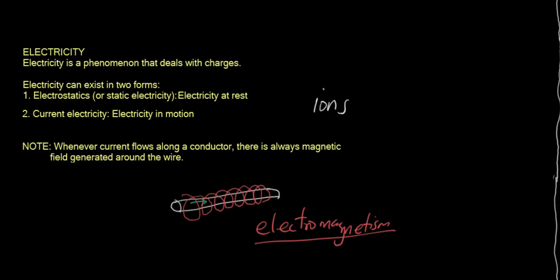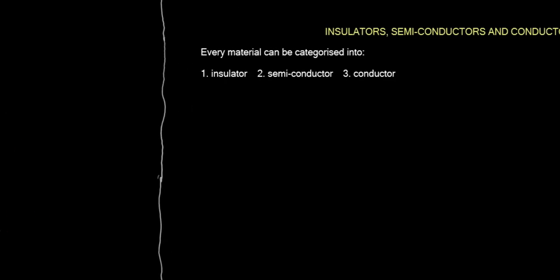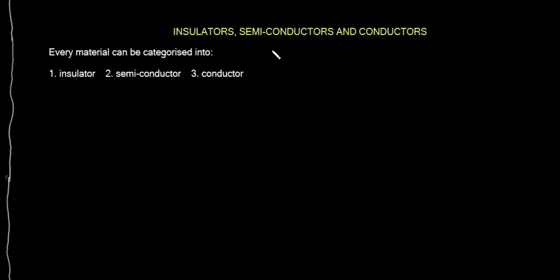The next thing we're going to look at is insulators, semiconductors, and conductors. Every material that we know, every substance, we can group into three classes: insulators, semiconductors, or conductors. In earlier study, we know that materials are either insulator or conductor. But as you advance in your learning, you will discover there is another type of material which is neither an insulator nor a conductor. That material is called a semiconductor.